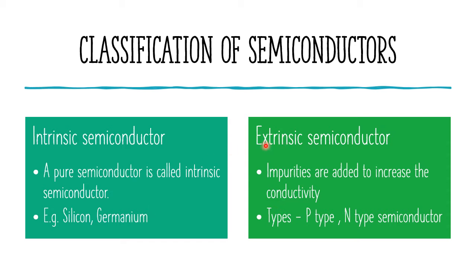The next type is extrinsic semiconductor. In the extrinsic semiconductor, some impurities are added to the intrinsic semiconductor. While adding the impurities, the conductivity increases. The types of extrinsic semiconductors are p-type and n-type semiconductor, divided based on the impurities added.